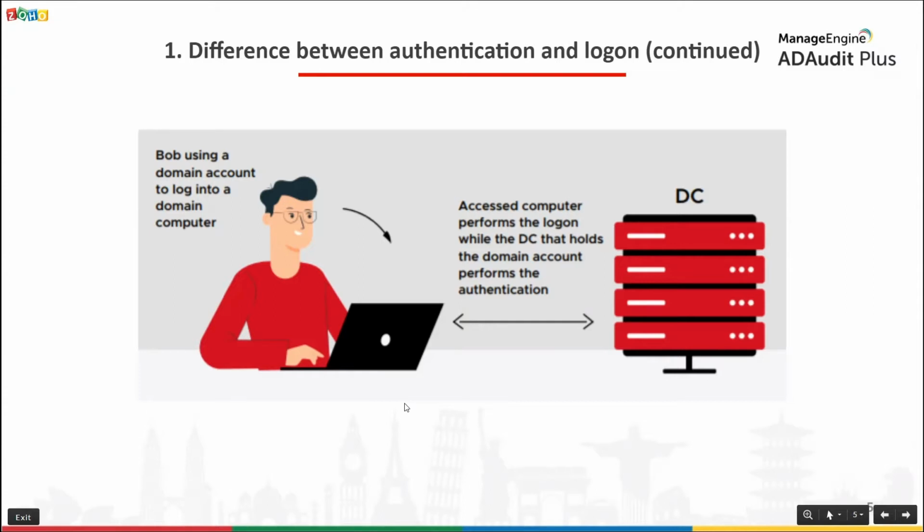In this case, since he's using a domain user account, the computer would not be able to authenticate Bob. The computer communicates with the DC, which authenticates Bob, and so an authentication event gets logged in the DC. Once he's been successfully authenticated, Bob logs on to the computer, and a corresponding logon event gets logged in the computer. So the accessed computer performs the logon, while the DC that holds Bob's account performs the authentication.